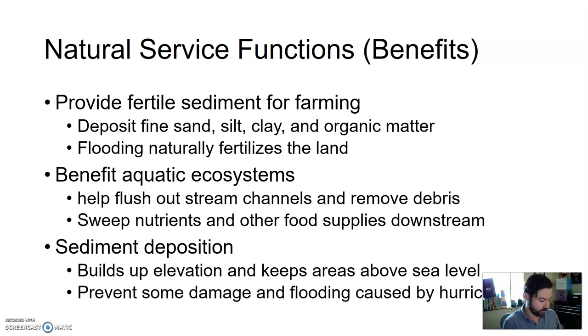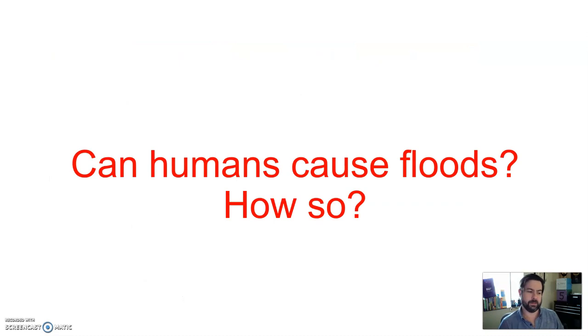And this would also help to prevent some damage and flooding caused by hurricanes and just any general floods as well. So, they're not all a bad thing. So should we stop all the floods? Should we try to control all the floods? Maybe yes, maybe no. Can humans cause floods? If so, how so?